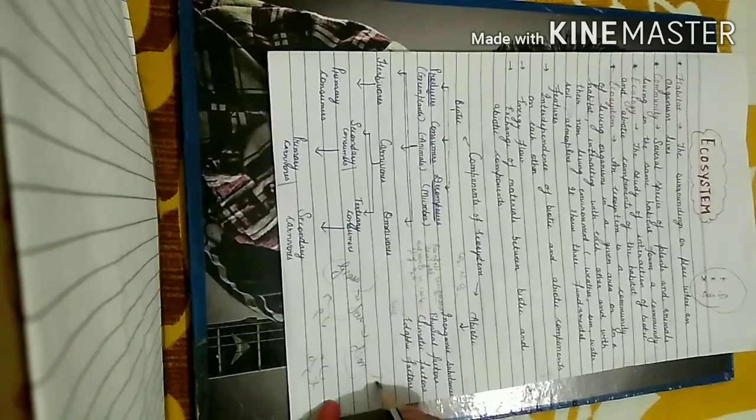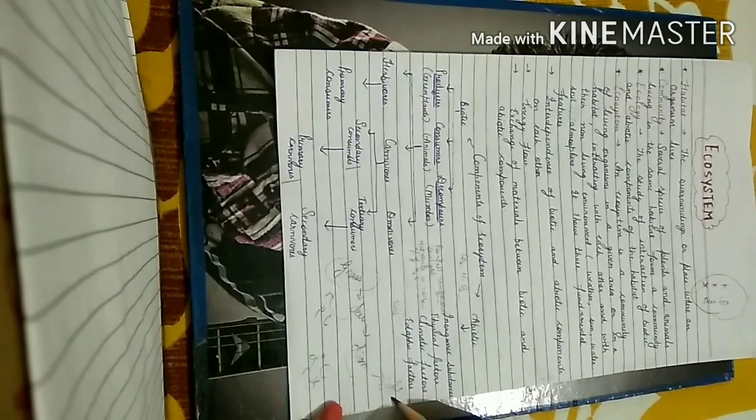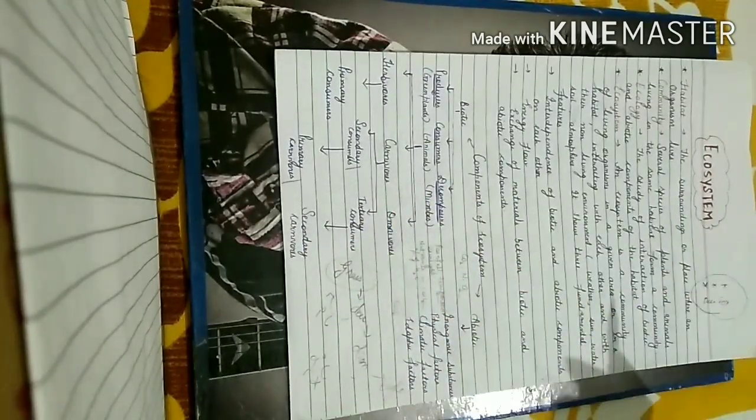Then if the lion is eaten by another animal, you may say another animal such as eagle, right? When it is dead, then this eagle will become the tertiary consumer or secondary carnivore.